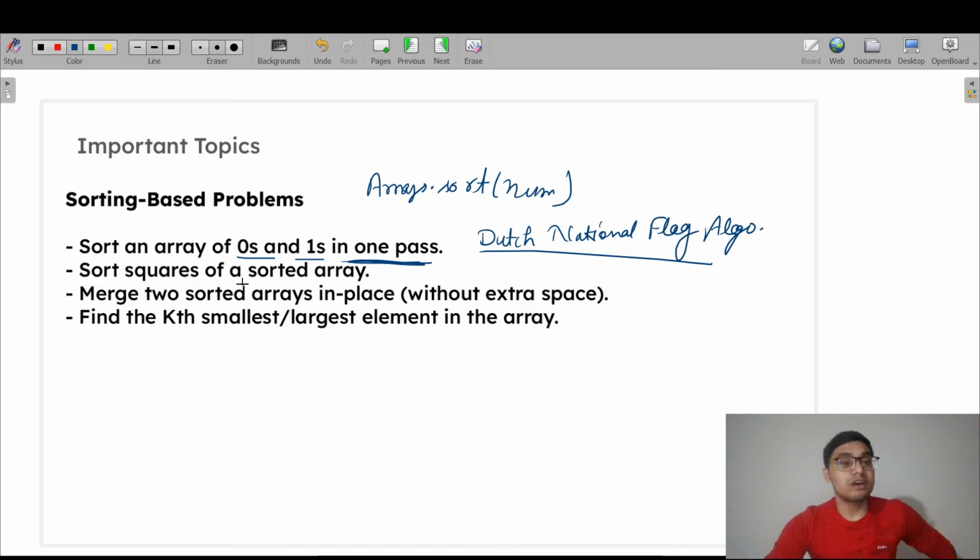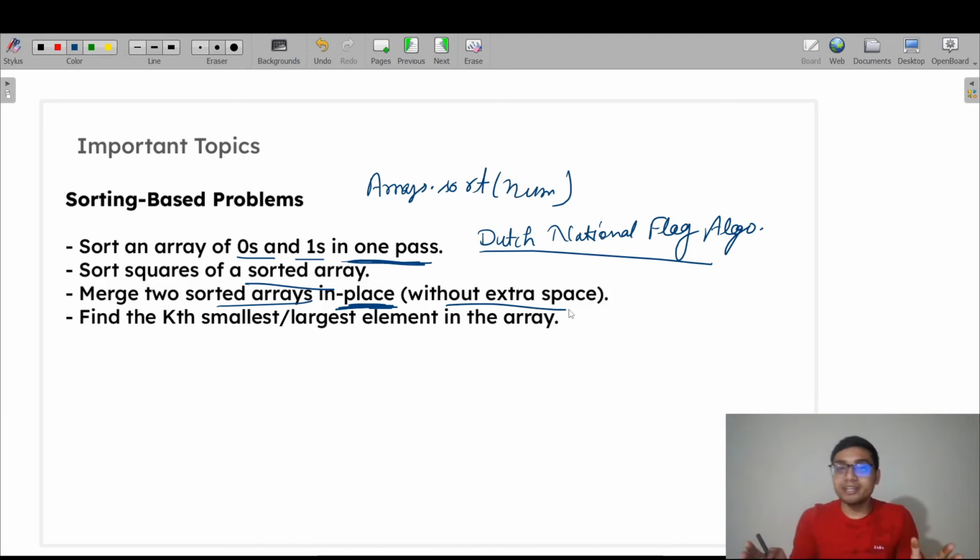Just see the next question. Sort squares of a sorted array. This is also a LeetCode type problem. Merge two sorted arrays in place. It is saying in place. So in place means what? Without extra space. Anyone can merge two sorted arrays with the help of extra space, but without extra space, how can you solve it?